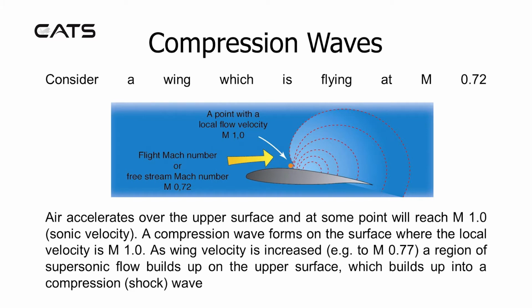Consider a wing which is flying at Mach 0.72. Air accelerates over the upper surface and at some point will reach Mach 1.0, sonic velocity. A compression wave forms on the surface where the local velocity is Mach 1.0. As wing velocity is increased, for example to Mach 0.77, a region of supersonic flow builds up on the upper surface, which builds up into a compression shock wave.